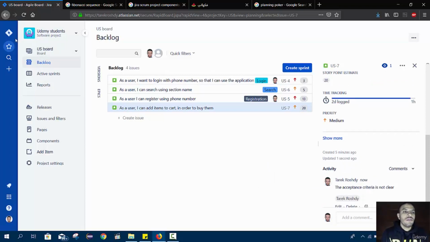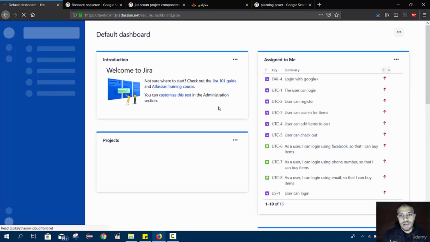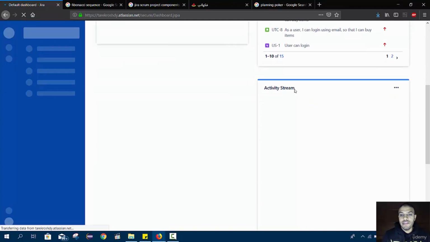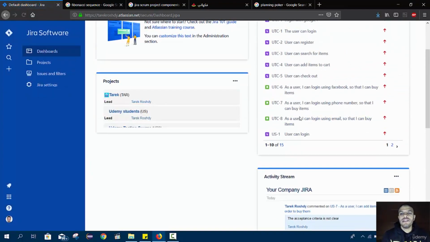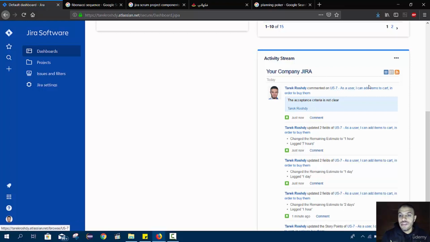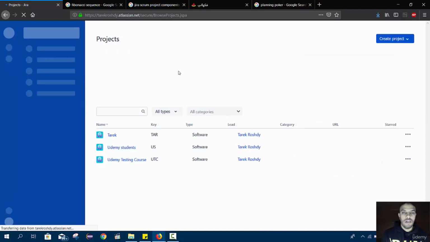When I go to the home page, to the dashboard, I can find this notification. You will find the activity stream, and I will see that a person commented on this user story and tagged me in it. This is the way that we manage our work. The next step is to create a sprint and begin working on it.